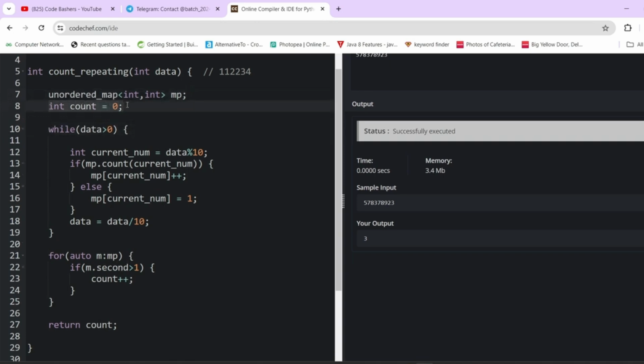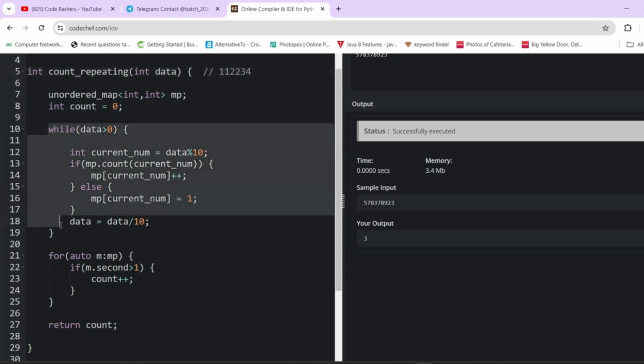We have to generate a security key. So what is the security key and how can we generate it? It is how many numbers are repeating, and that will be stored in this count variable. Now, since our data is in integer format, we will be iterating over the data through this while loop.